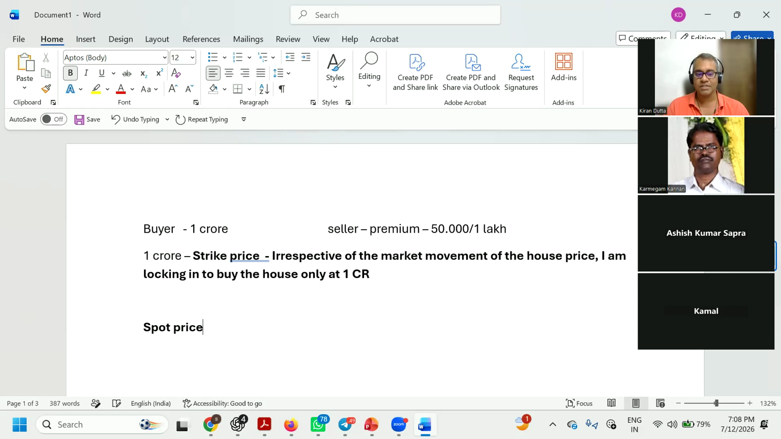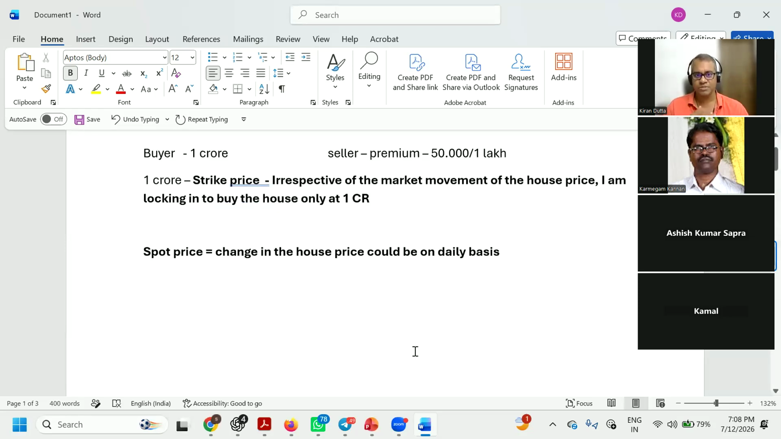The spot price is the change in the house price. It could be on a daily basis, because in the stock market, stocks keep changing on a daily basis, even on a minute basis. The time frame is actually very small. Now this is the spot price.